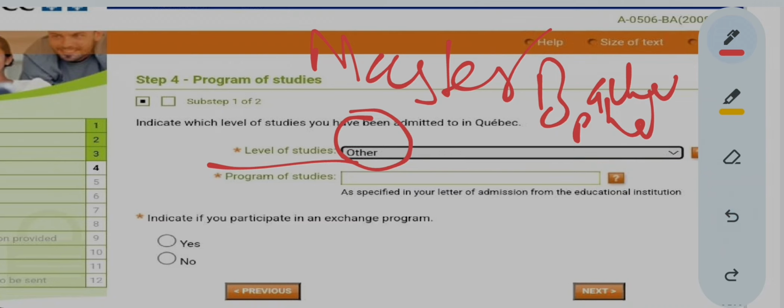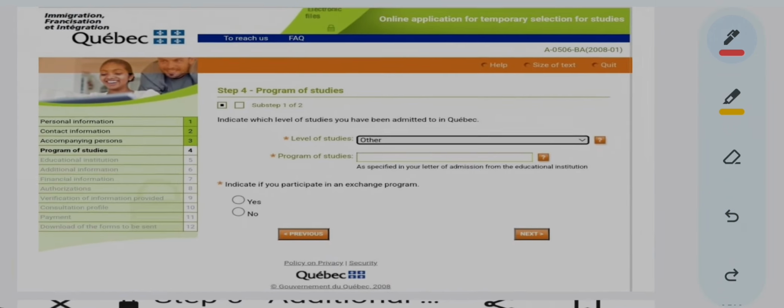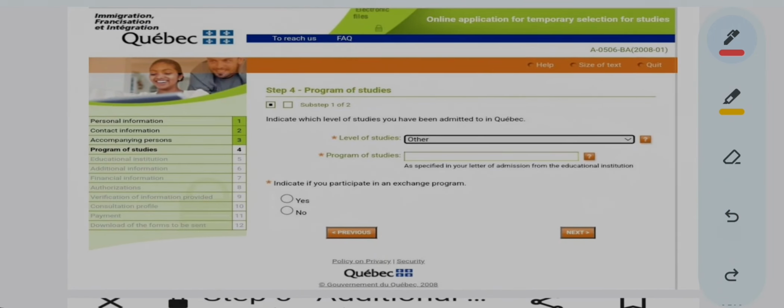But what happens in a situation where your offer letter does not say the level of studies? There are two types of diploma program: it can be a graduate diploma, or a diploma after bachelor's or after 10th. In that situation, where there is no matching option, then and only then you select other. It is a very rare situation.